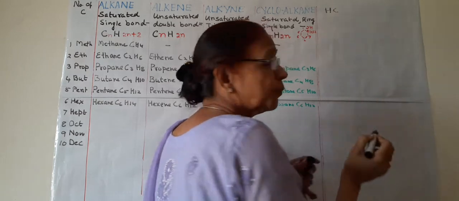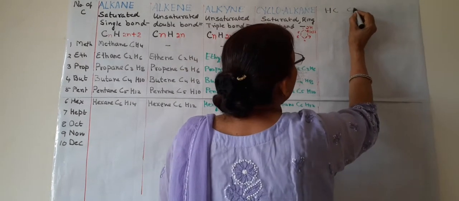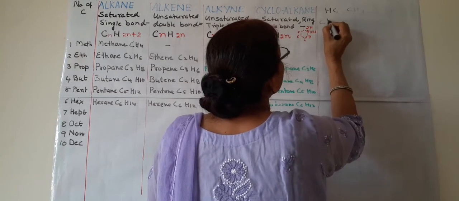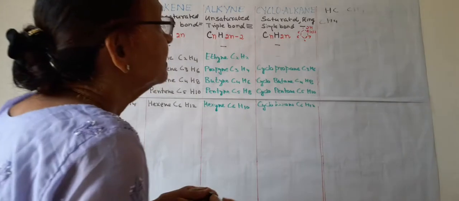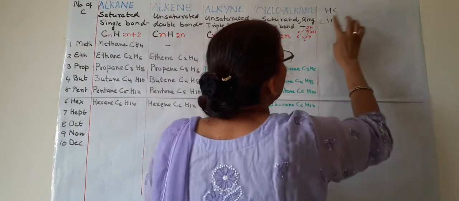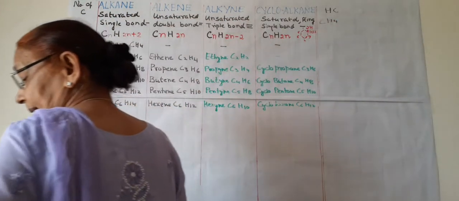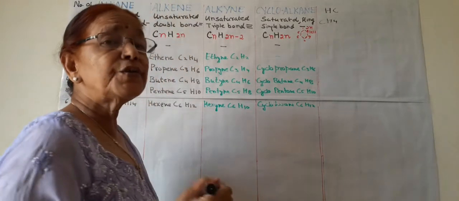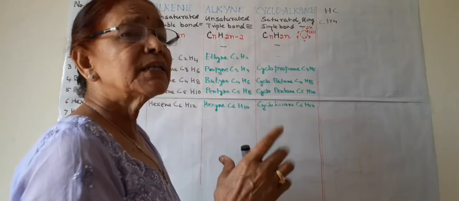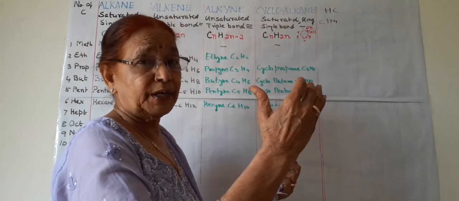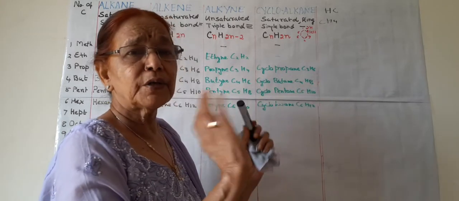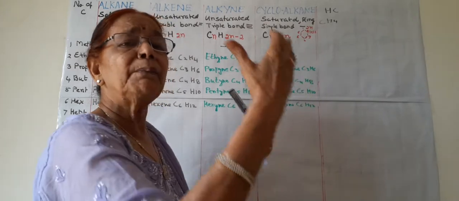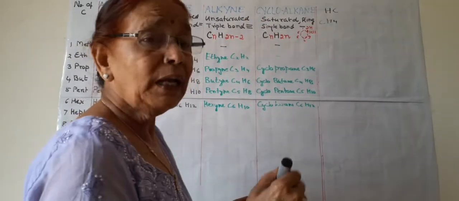And the smallest hydrocarbon, which we discussed yesterday in the previous video, is methane, CH4. Only one carbon atom is present. So what is the classification of hydrocarbons? We will discuss only a part of the classification, as the complete classification is not in our syllabus.